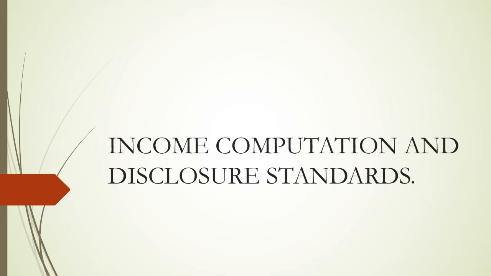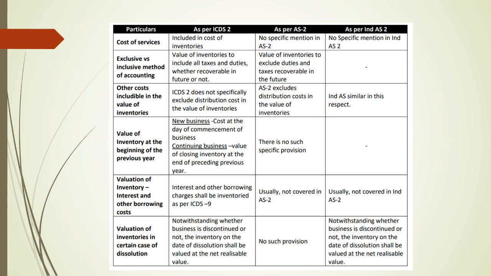Okay. Income computation disclosure standards. We were discussing ICDS 2. Then we are comparing that ICDS 2 with accounting standard number 2 and with Ind AS number 2. Why this much relevance? While comparing AS 2 with Ind AS 2, the point that we have to make note of is, as we know, this ICDS 2 is only for the purpose of income tax computation. Yesterday also we were mentioning the same. So just for the purpose of income tax computation, ICDS 2 is being followed.